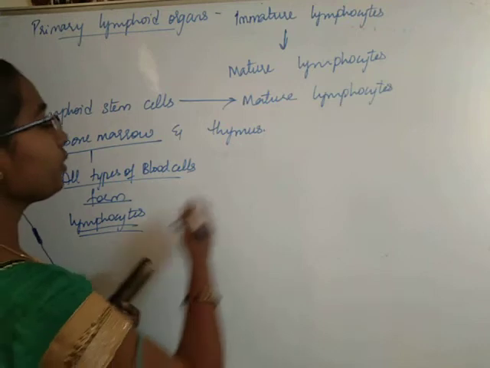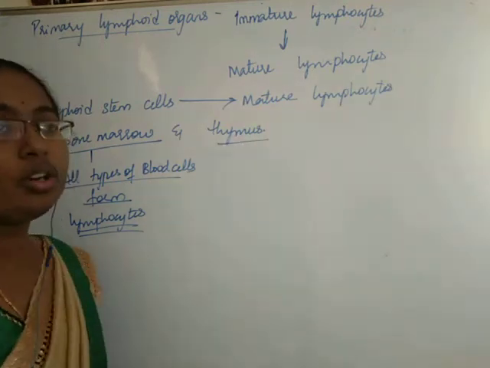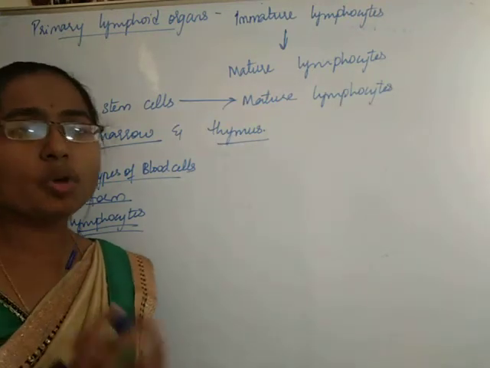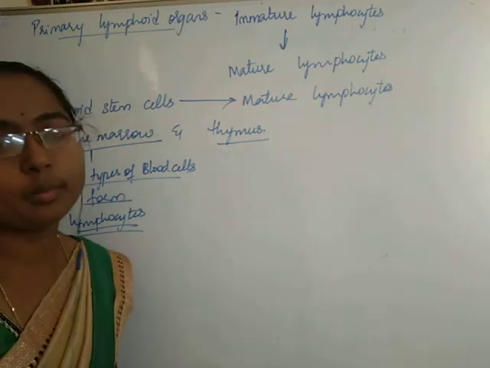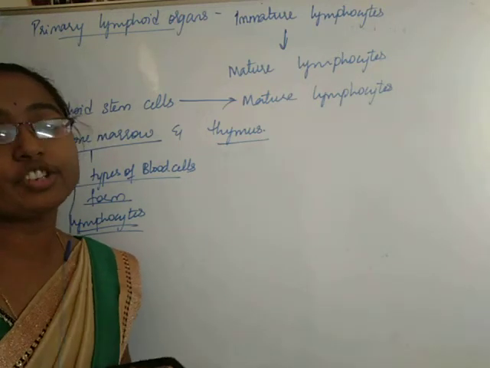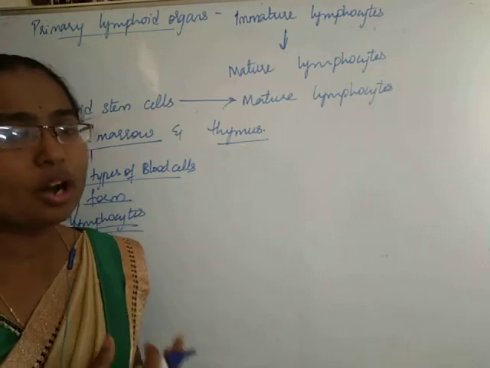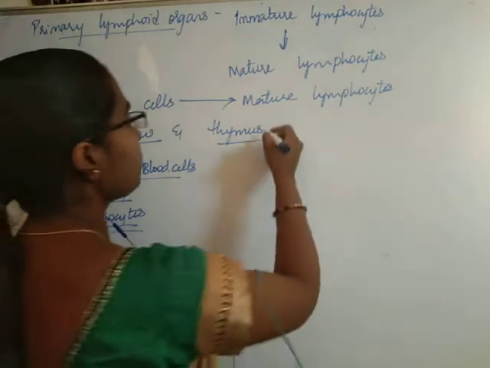Okay. And thymus, thymus is a small organ which is located just above the heart, below the breastbone.